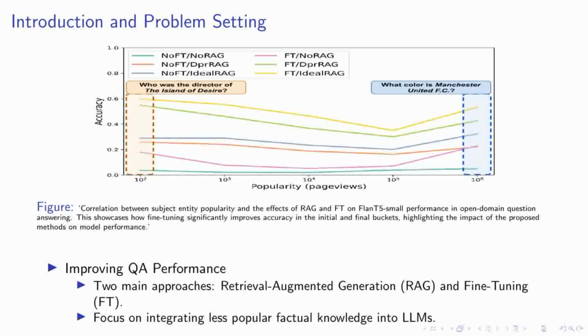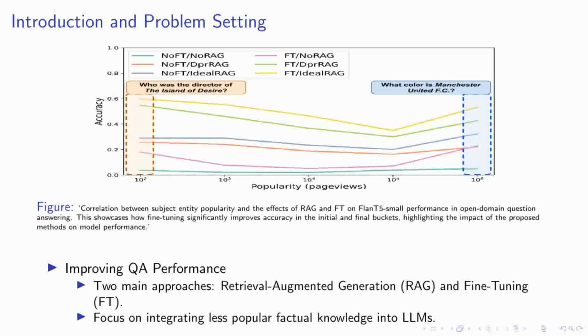Now, let's take a moment to observe the figure displayed here. It illustrates the correlation between the popularity of a subject entity and the effects of RAG and fine-tuning on the performance of FLAN-T5 small in open domain question answering. What stands out is how fine-tuning significantly boosts accuracy in the initial and final buckets. This highlights the profound impact of the proposed methods on model performance, especially for entities that are less frequently encountered. In essence, our research is about improving the way we handle less popular knowledge in QA systems, and the results so far are promising.